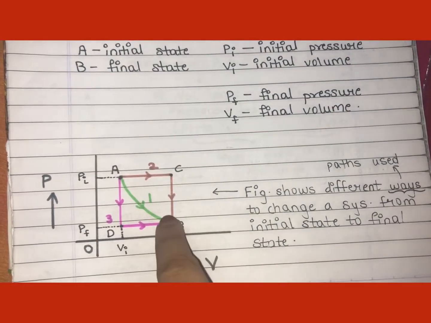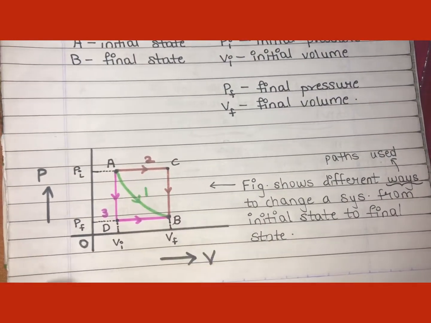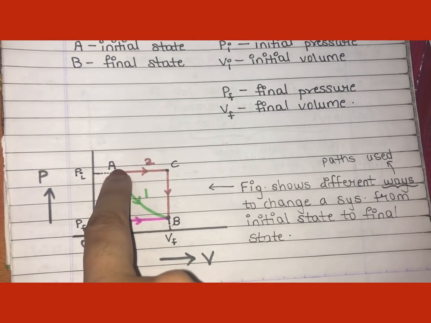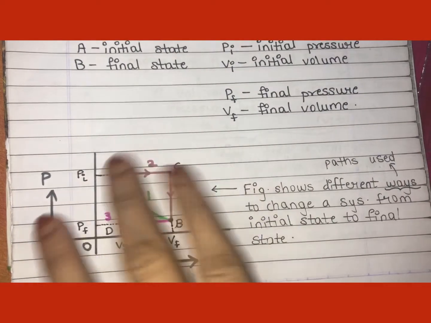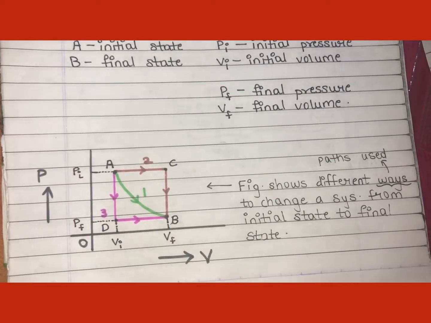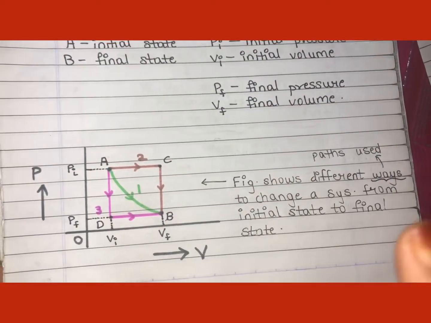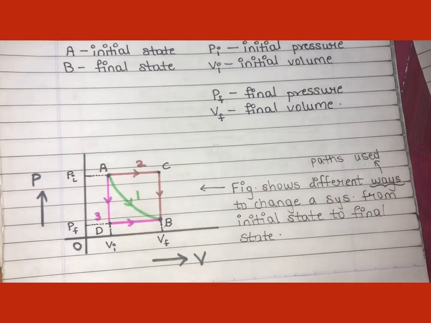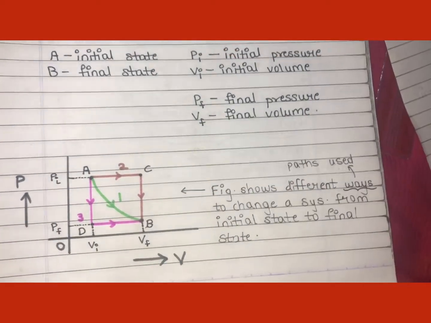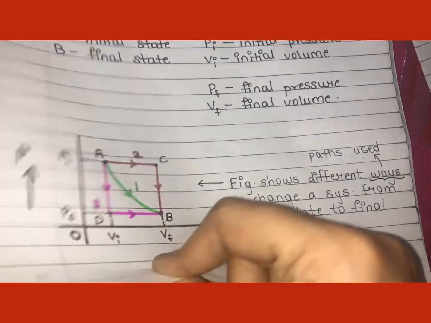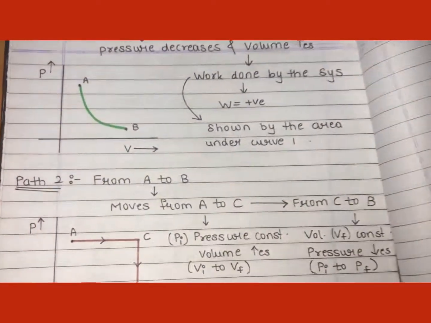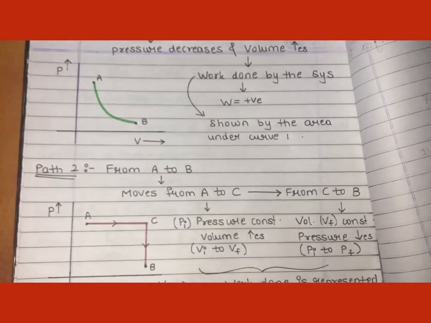So this is another path that is denoted by 2, second path. The third path can be: it will come from A to D and then B. So these are the 3 paths which are shown in this curve. There can be many other paths. Among many other paths, only 3 paths are shown in this curve or pressure volume diagram. Okay. So let's study all the 3 paths one by one.